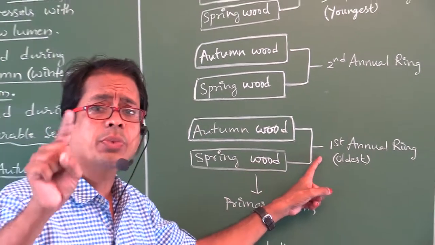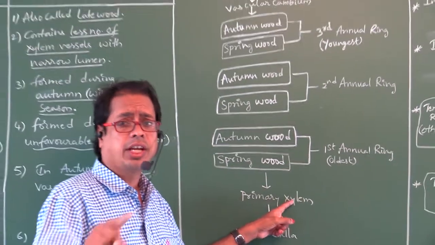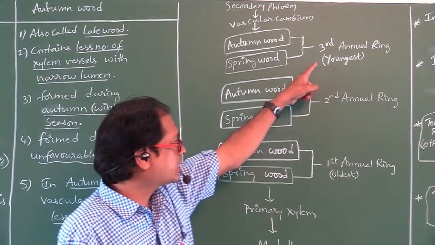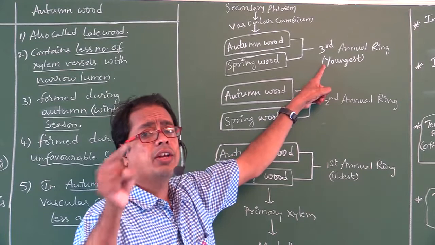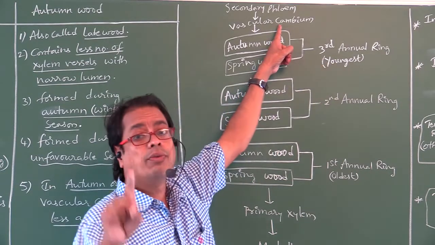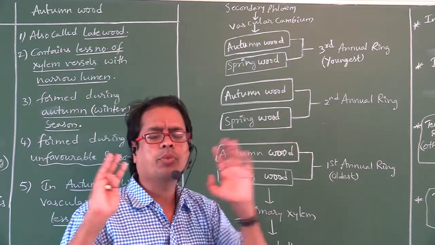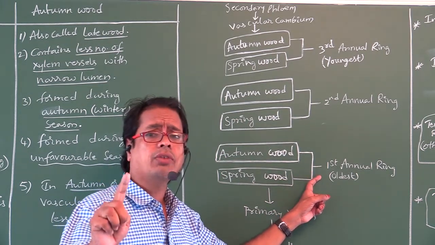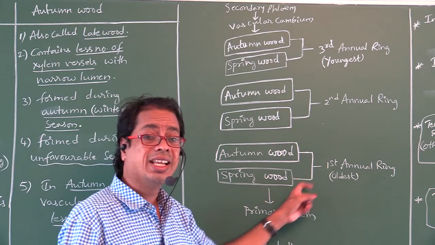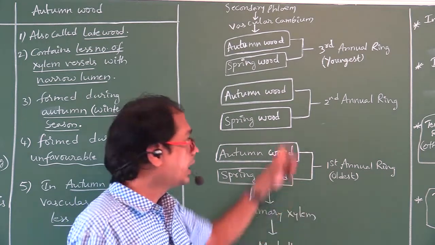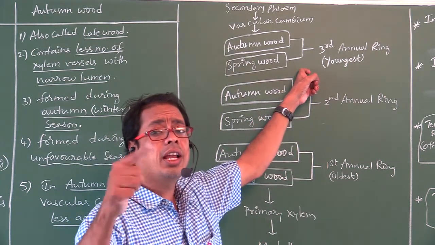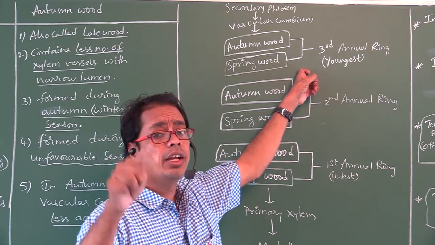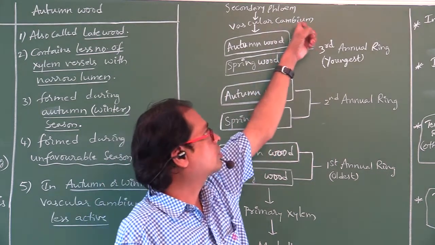Oldest annual ring is present at center, that is nearer to medulla. Youngest annual ring is present nearer to vascular cambium. Very, very important. Oldest annual ring or first annual ring is present nearer to center or medulla. Youngest or recently formed annual ring is present nearer to vascular cambium.